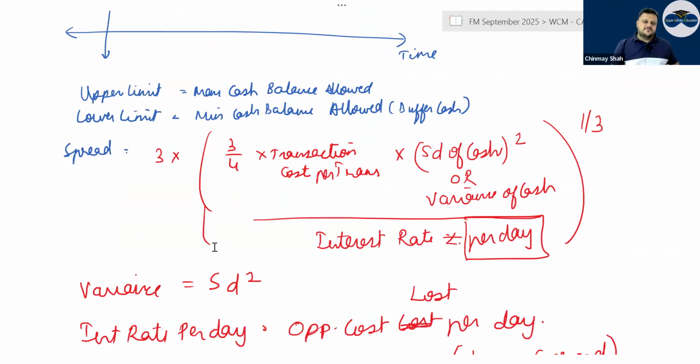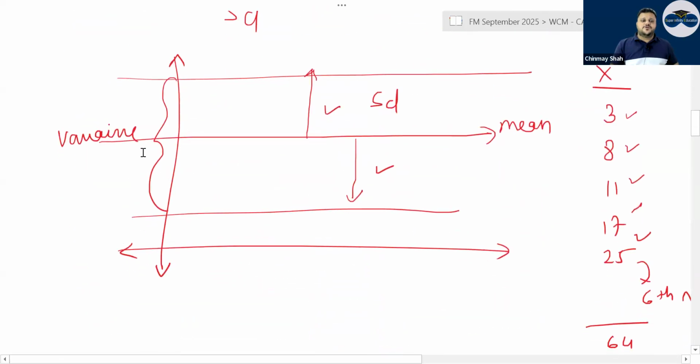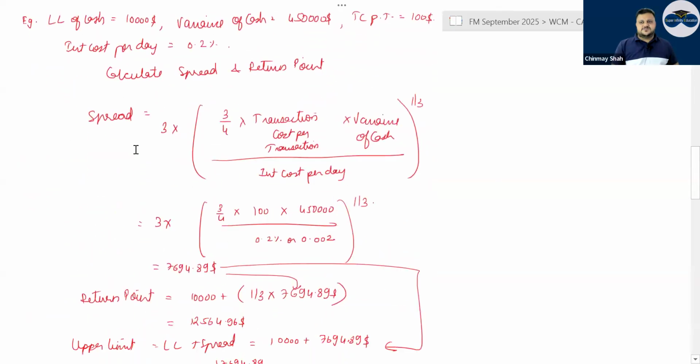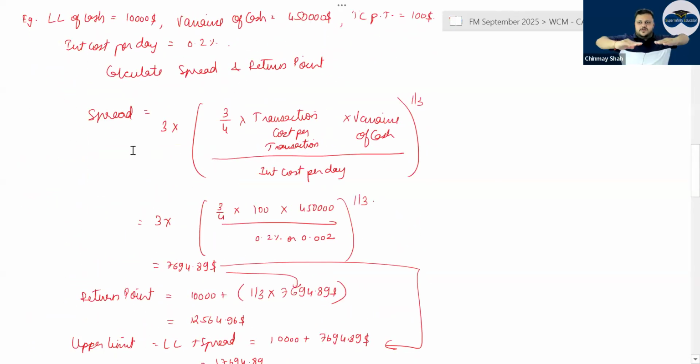Transaction cost per transaction, 3/4, is something that they have given, divided by interest rate per day. You have to remember that interest rate per day is given and not per annum. So if the 7.2 interest rate is given, you will take 7.2 divided by 360 or 365, whatever is given in the exam. Once the lower limit is given to you, find the spread, you get the upper limit.